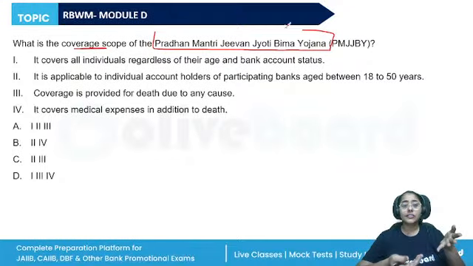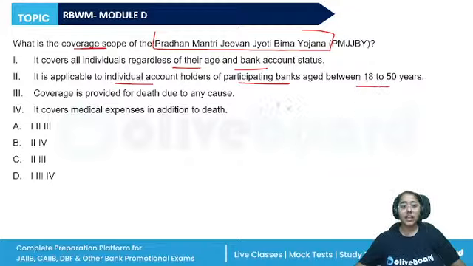So, what is the coverage scope? It covers all individuals regardless of their age and bank account status. It is applicable to individual account holders of participating banks aged between 18 to 50 years. Coverage is provided for death due to any cause. It covers medical expenses in addition to death.